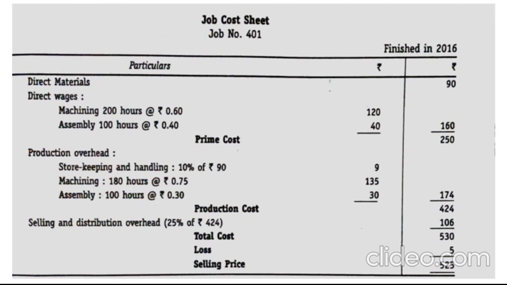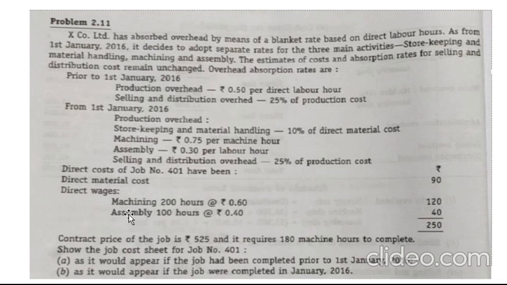In the question it is clearly stated that the contract price of the job is 525 and it requires 180 machine hours to complete. So when the job is completing, it takes only 180 machine hours. From 200 machine hours it is considering only 180. That is why the cost sheet prepared after 2016 is the closing cost sheet.